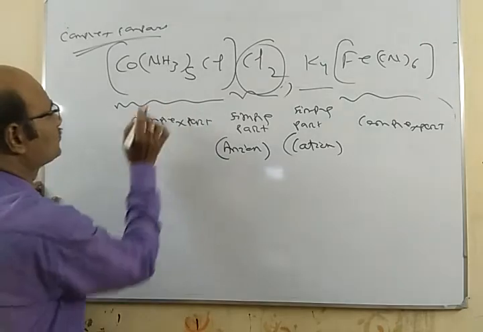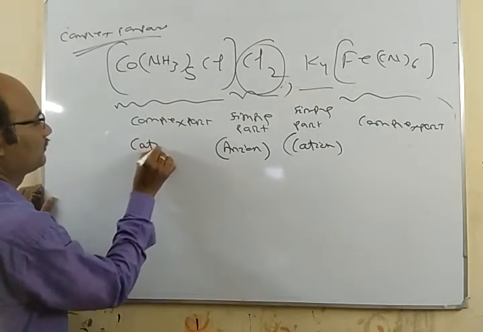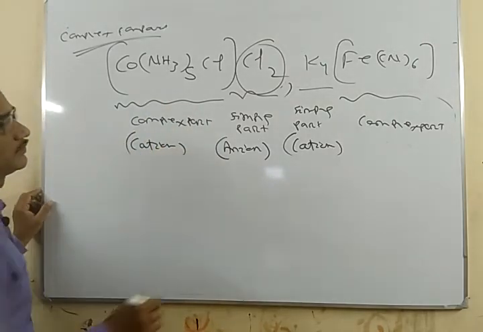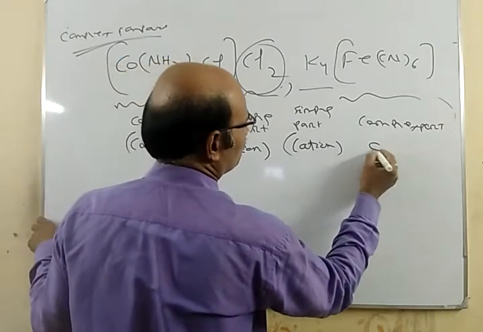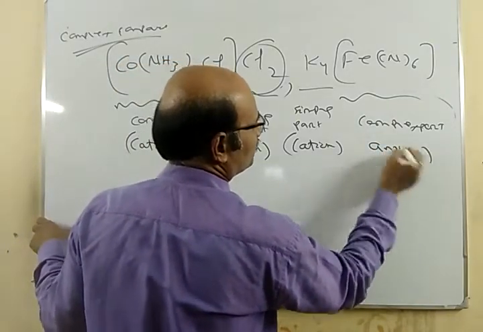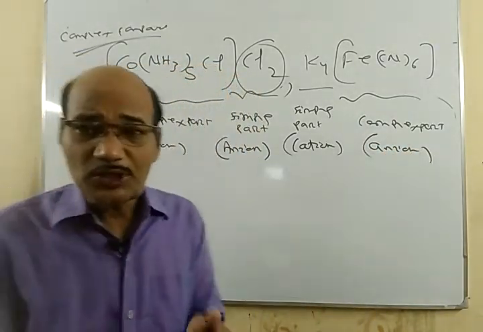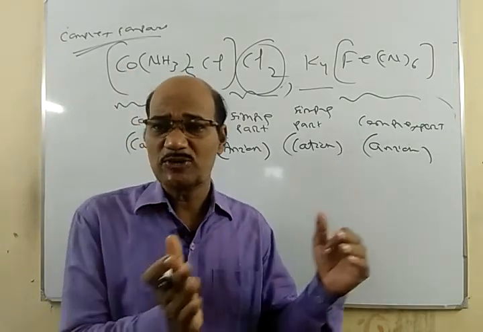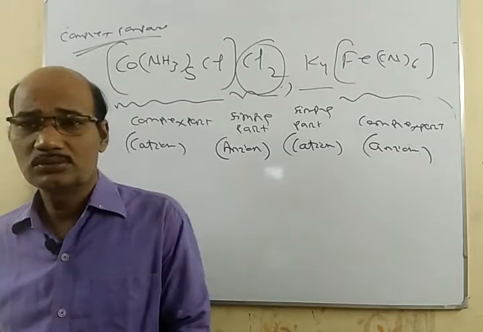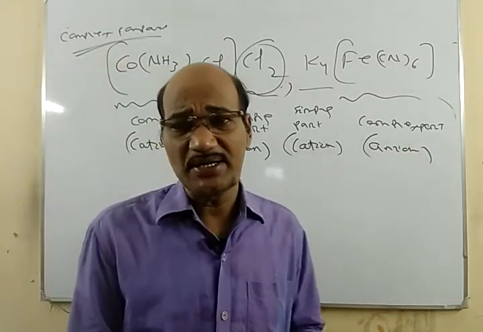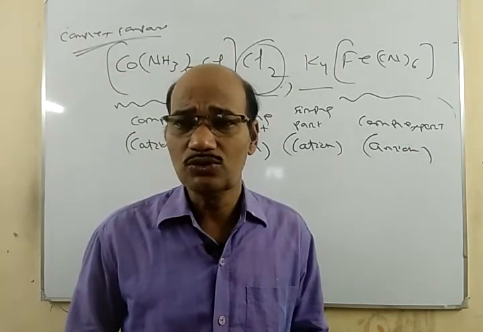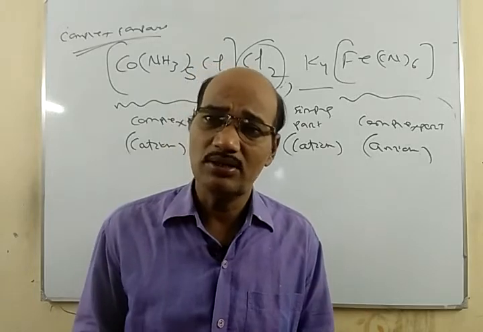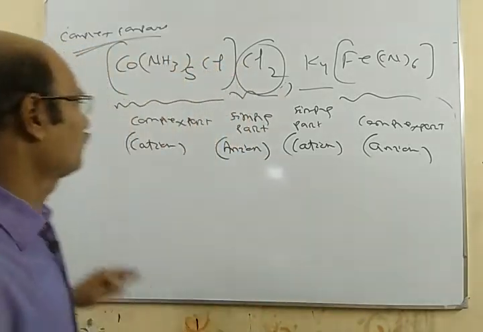See, this is a cation, and here this is an anion. So in the complex compound we have two parts, the complex part and the simple part. The complex part can be a cation or an anion, and also the simple part can be a cation or an anion.